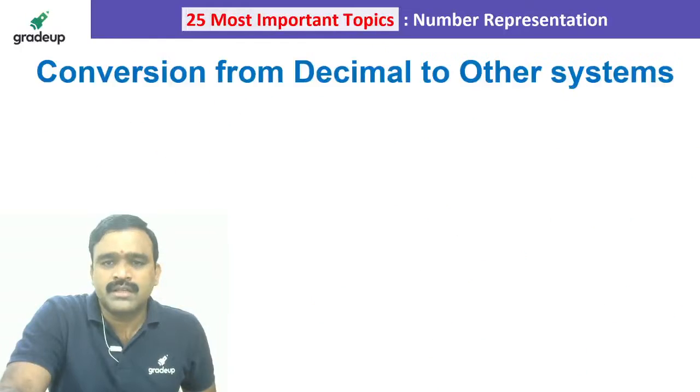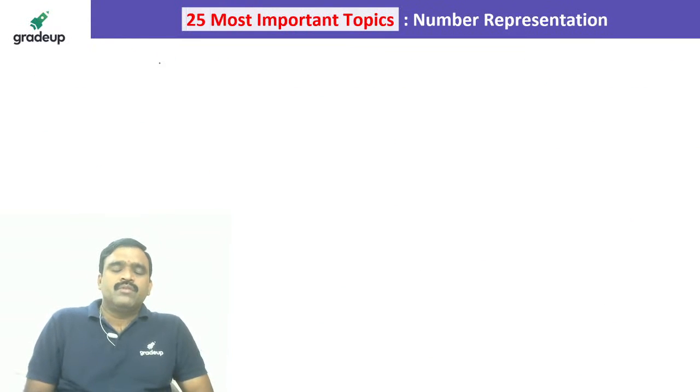Okay. Exactly, let us suppose I am taking one hexadecimal number, something like 3A2.1D.